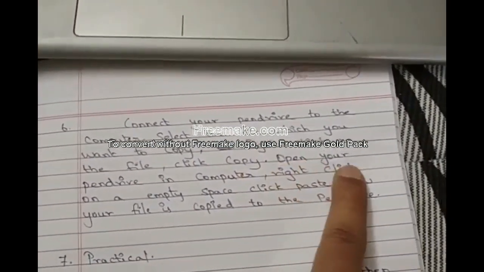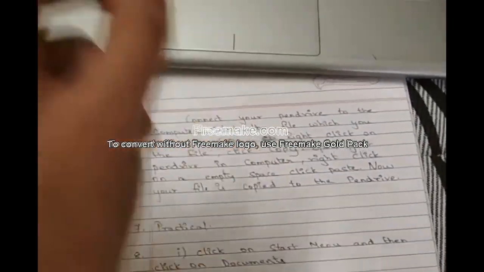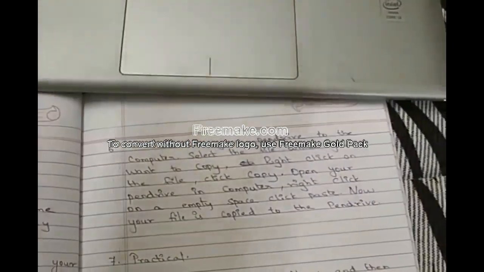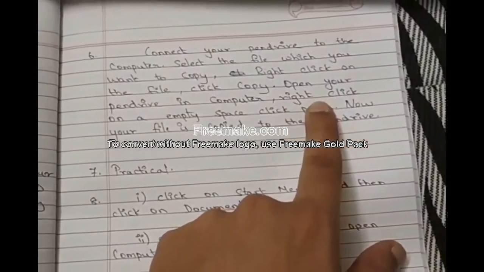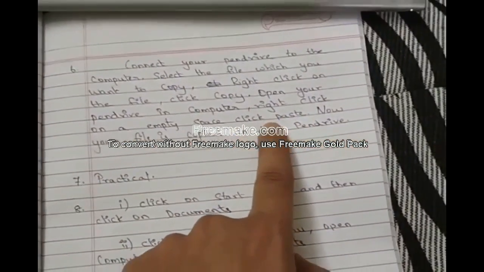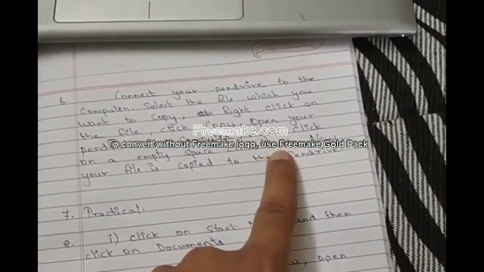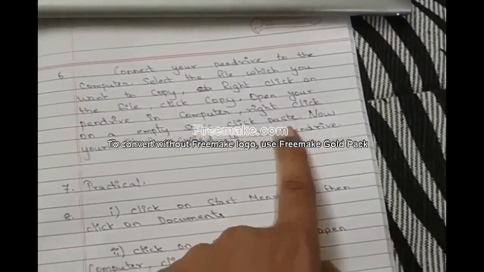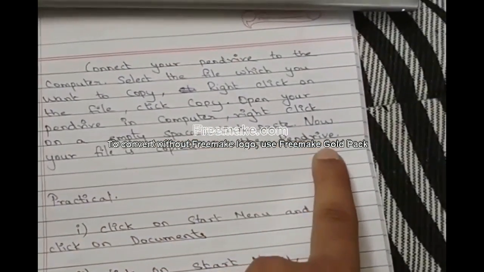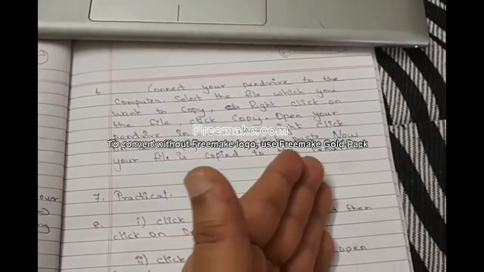Open your pen drive in your computer. In My Computer, you will have the pen drive option, since you have inserted the pen drive. Open that pen drive, and then right click on any empty space. Then click paste. Already you have copied the file, so you should paste the file now. So click paste. The file will be copied there. Now your file is copied in the pen drive.